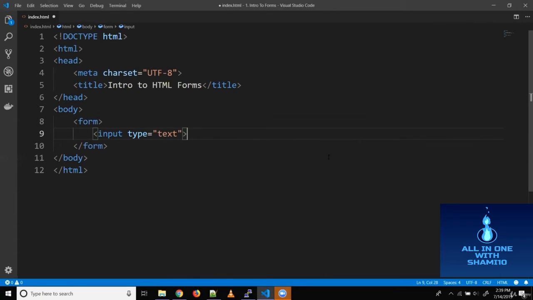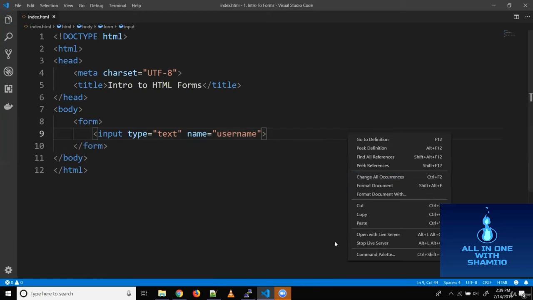The input field requires another attribute called name. This name is required because when the form data is sent to the backend, it is sent in key value pairs. And this name acts as the key. So if you don't add the name attribute, then the value for the input element won't be sent to the backend. I'll show you what this means in the upcoming video, where I will talk about sending form data to the backend. So for now, let's just add it. So let's say name and username.